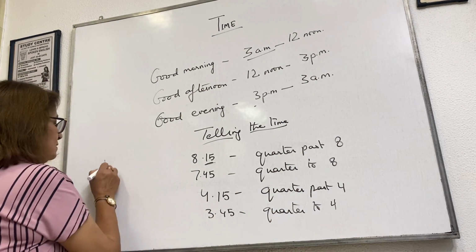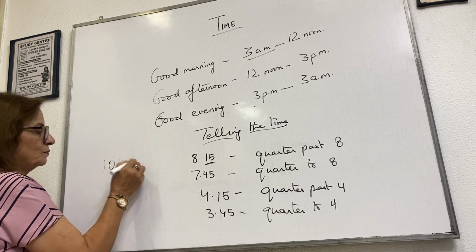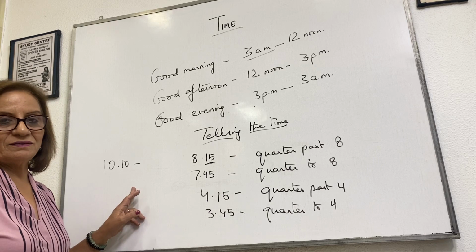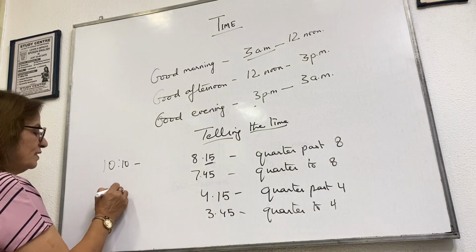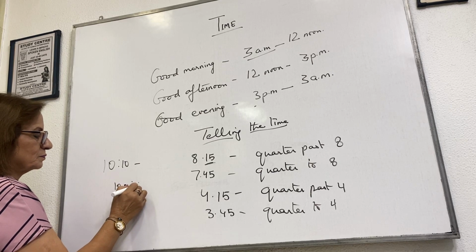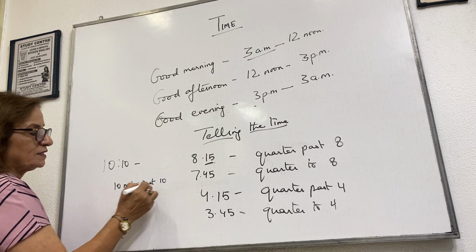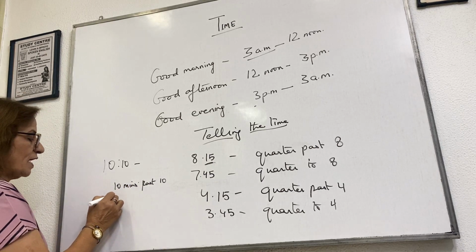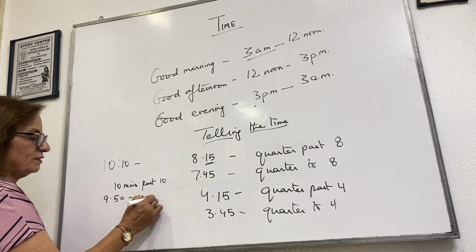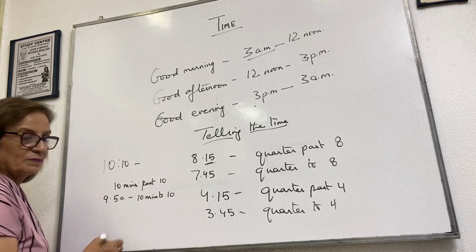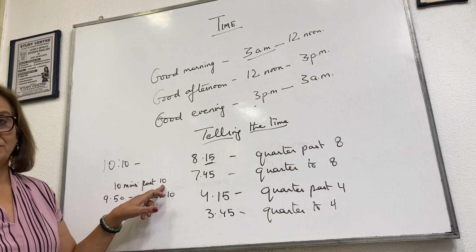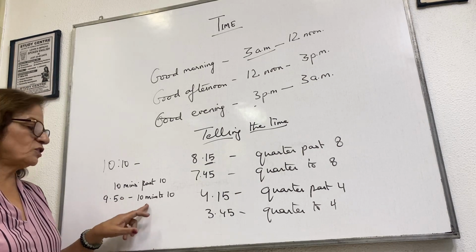Suppose the time is... how do we say this time? What is the time by your watch? 10:10. Okay? Or we can say 10 minutes past 10. Suppose it is 9:50, then what do we say? 10 minutes to 10. This is also one way of saying. It is 10:10, so 10 minutes past 10. And 9:50, 10 minutes to 10.